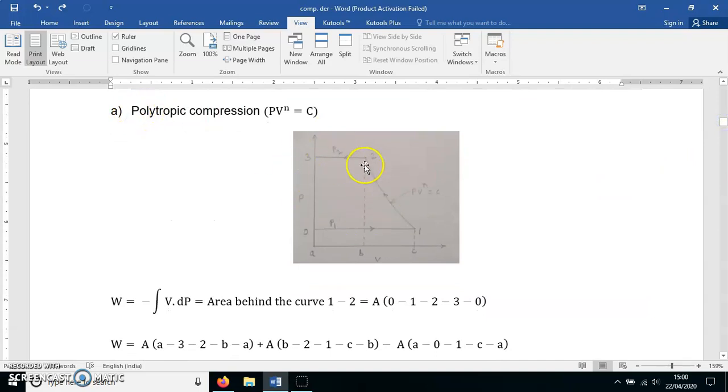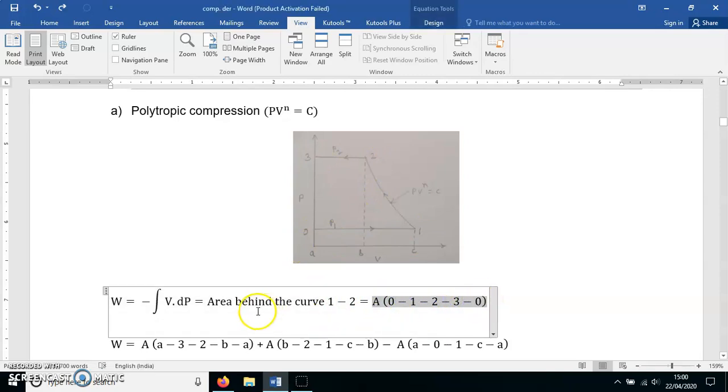We are going to derive the equation now for the work required to drive the compressor when the process is polytropic, that is, PV raised to n is equal to constant. So this is a PV diagram. You are already familiar with this from the previous lectures. As the compressor is an open system, what is W? It is the area behind the curve 1 to 2, which area? 0, 1, 2, 3, 0. That is the area behind the curve 1 to 2, minus the integration of VDP, because it is an open system.